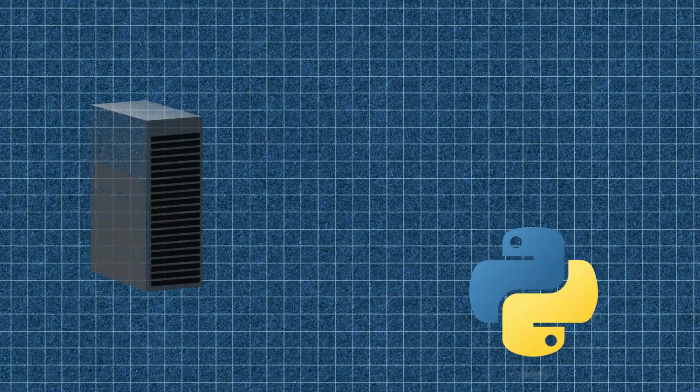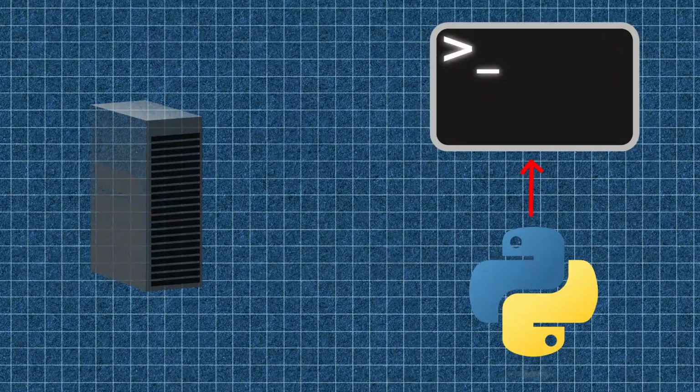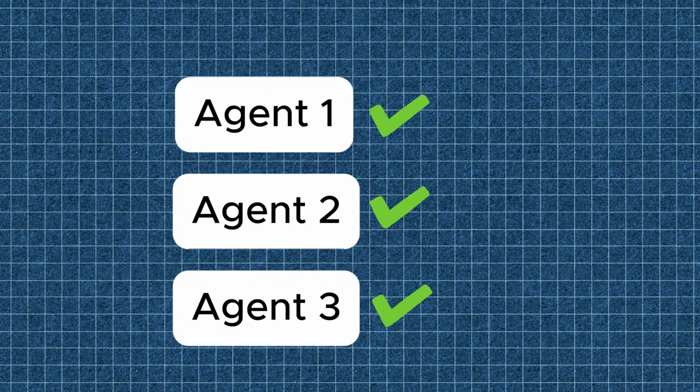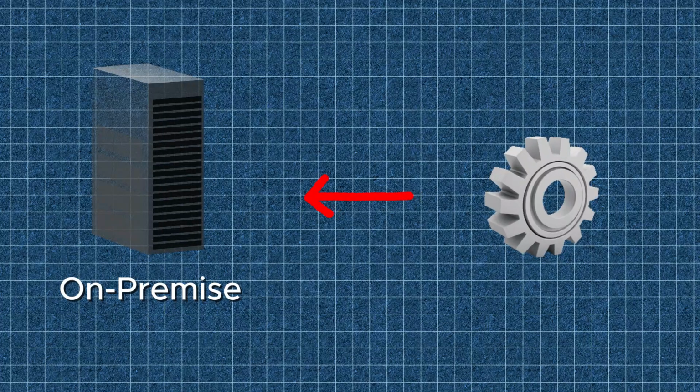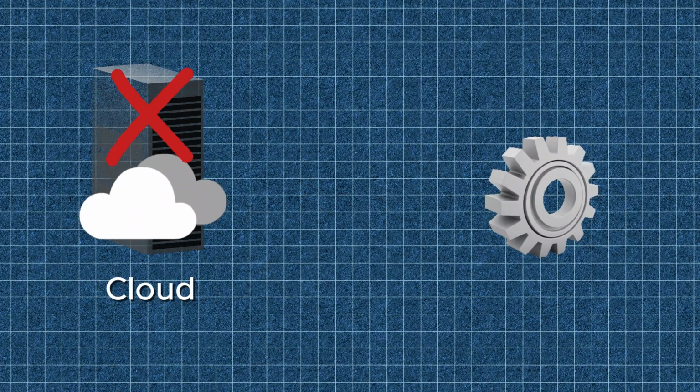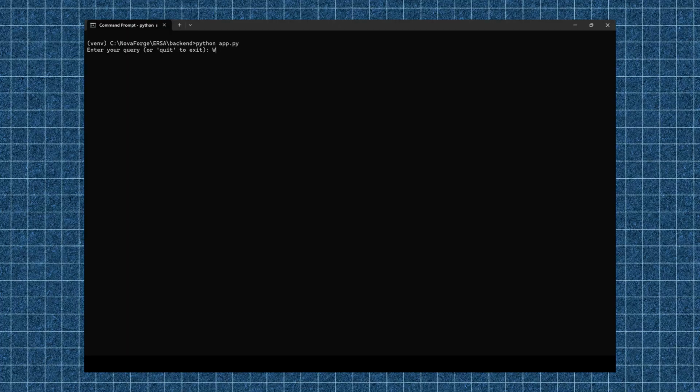Firstly, I wanted to get my Python scripts running in the command line and configure and validate all of the agent operations. My original plan was to have a completely on-premise solution. This would mean all of the AI processing would be done locally on my computer, and I wouldn't have to rely on cloud services which might incur costs. However, when I first started testing local models using Llama, I ran into a couple of issues.